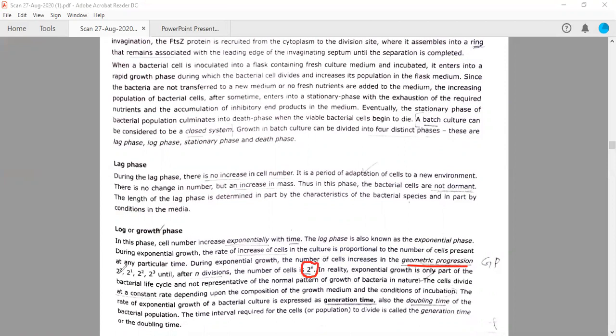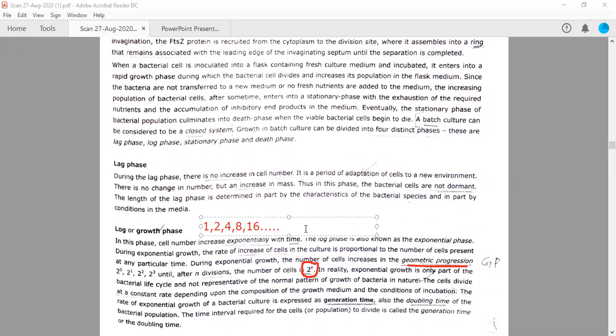You can write 2 to the power 0 when there is no growth at all. This is one cell actually. 2 to the power 0 is 1. 2 to the power 1 is 2. 2 to the power 2 is 4. 2 to the power 3 is 8. You can note this down. The growth is happening in this order: 1, 2, 4, 8, 16, and so on.